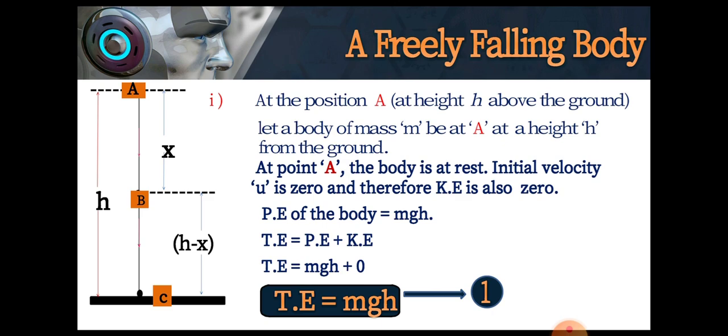Hence, its initial velocity u will be 0, and therefore its kinetic energy becomes 0. The potential energy is equal to mg into h, since it is at a height h above the ground. Therefore, the total potential energy and kinetic energy together is equal to mgh. Consider this as equation 1.